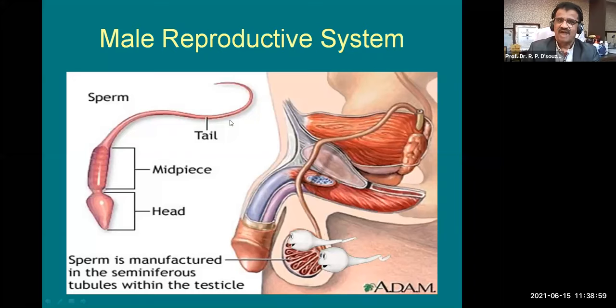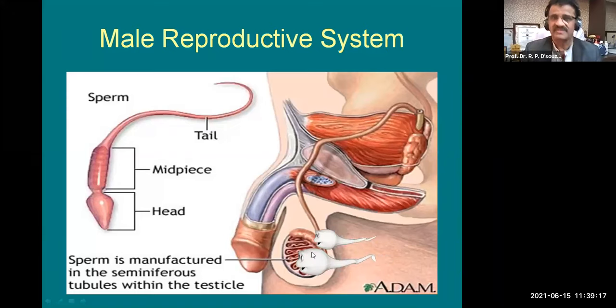Main parts of spermatozoa are head, middle piece or mid piece, and elongated tail. Okay, this is a simple diagram, and of course other parts of the penis and all that, even the study of testis anatomy, you can study at the time of regional anatomy of testis and penis, and seminal vesicle and prostate. Let us not waste time on that.